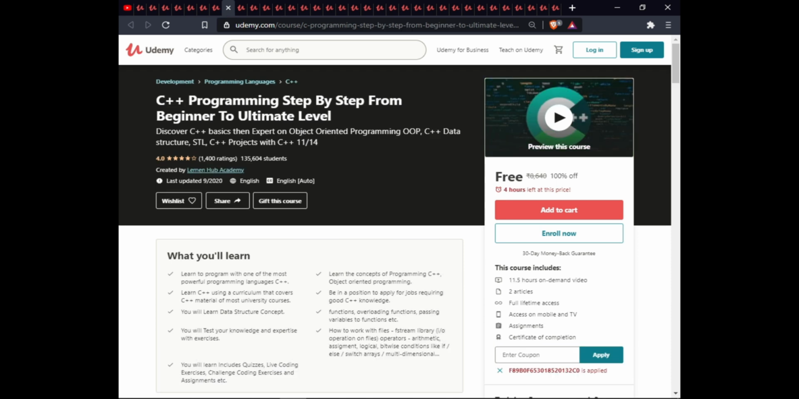The next course is Learn C++ programming step by step from beginner to ultimate level. In this course, you will learn to program in one of the most powerful programming languages, C++, learn the concepts of programming in C++, object-oriented programming, learn C++ using a curriculum that covers C++ material of most university courses, and be positioned to apply for jobs requiring C++ coding knowledge. You will learn data structure concepts, function overloading, passing variables to functions, etc.